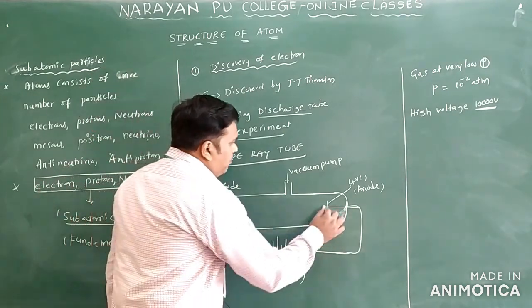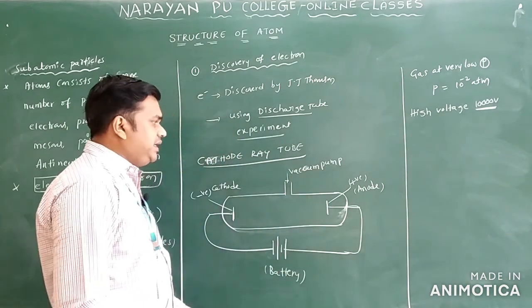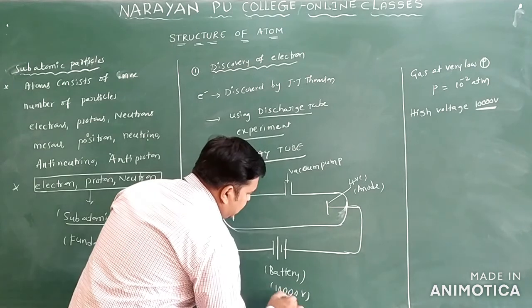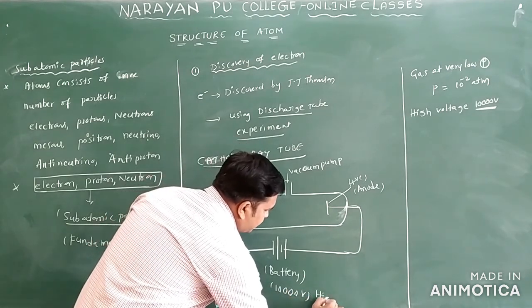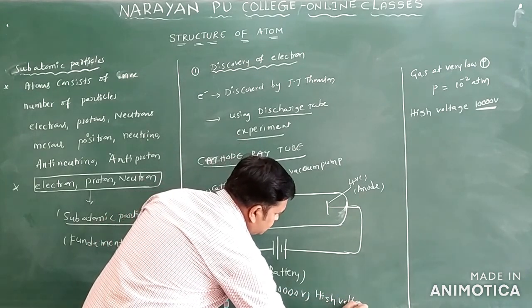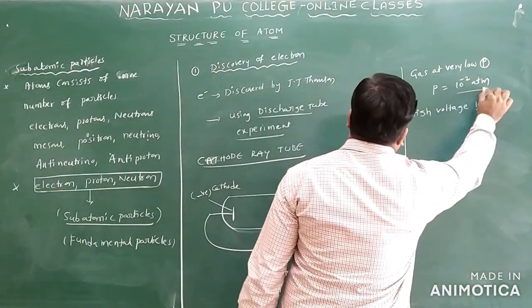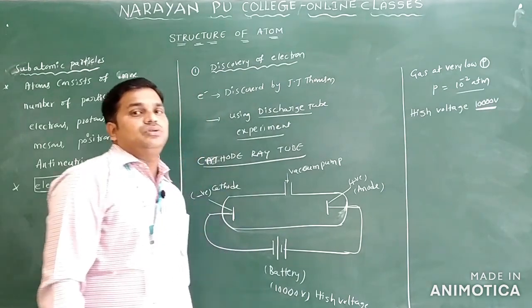This is the discharge tube, and these are the metal electrodes. We apply approximately 10,000 volts, which is a high voltage, and maintain a very low pressure of 10 power minus 2 atmosphere.